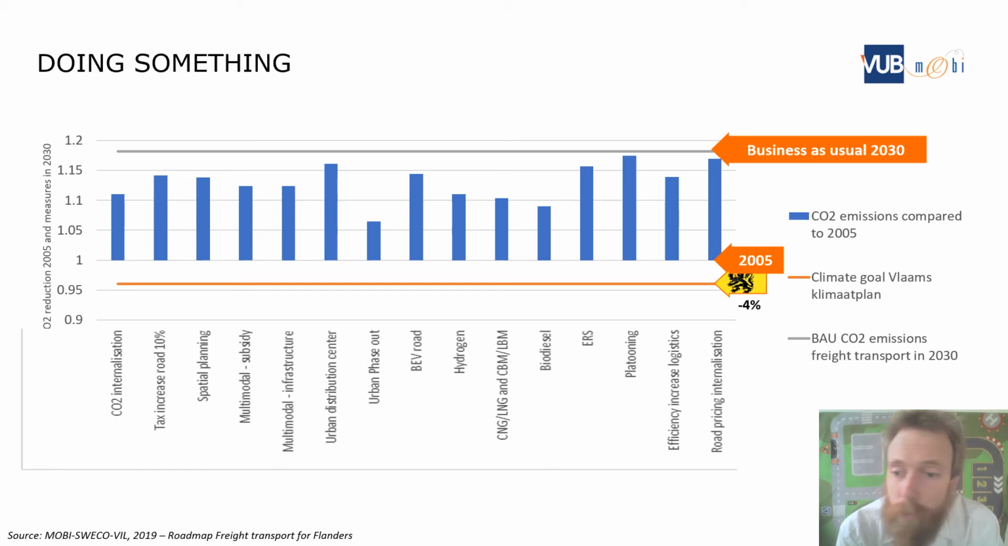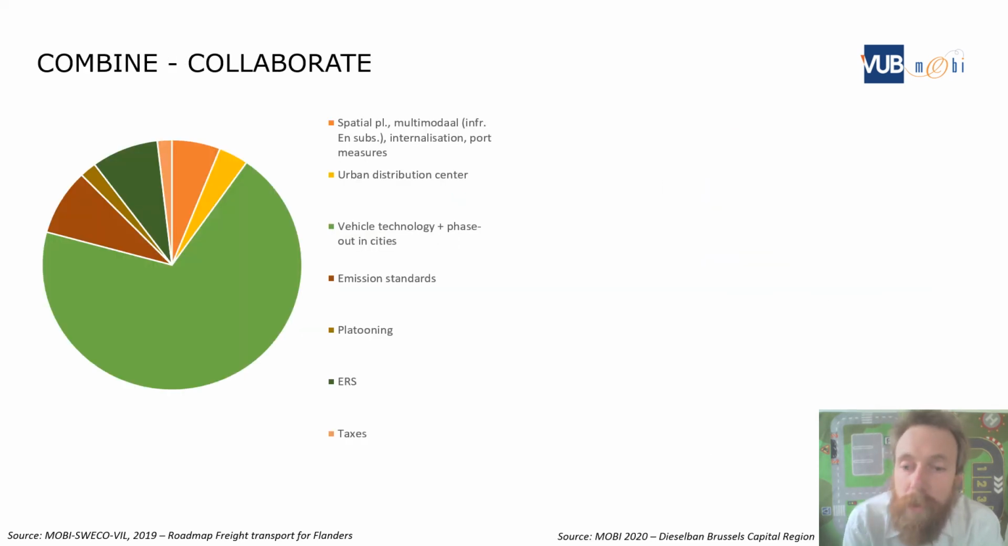Doing something, so one of the individual measures, decreases that impact of CO2, but we will not be able to reach the goal of reducing freight transport CO2 by 4% in Flanders. So we will need to combine different measures. That is also what we did in that study, where we combined different measures in a simulation, and we looked at the impact of individual measures.